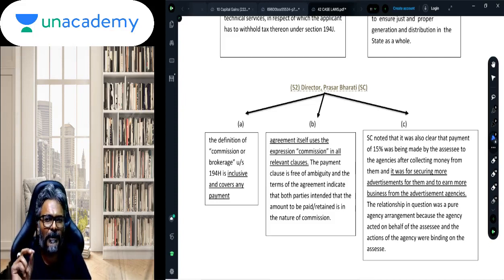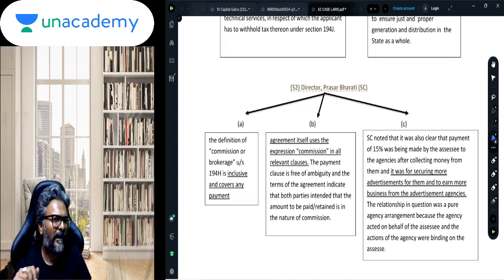Students, as you all know, the agents who are there, if they are acting independently in their ordinary course of business, then in that case the payment that you are making to them cannot be considered as a payment made as commission and brokerage to an agent qualifying for 194H TDS.